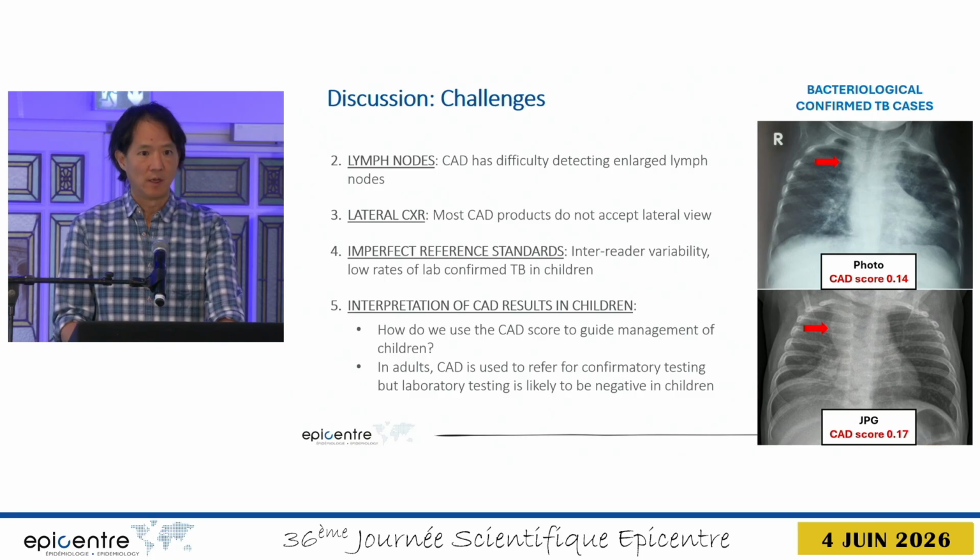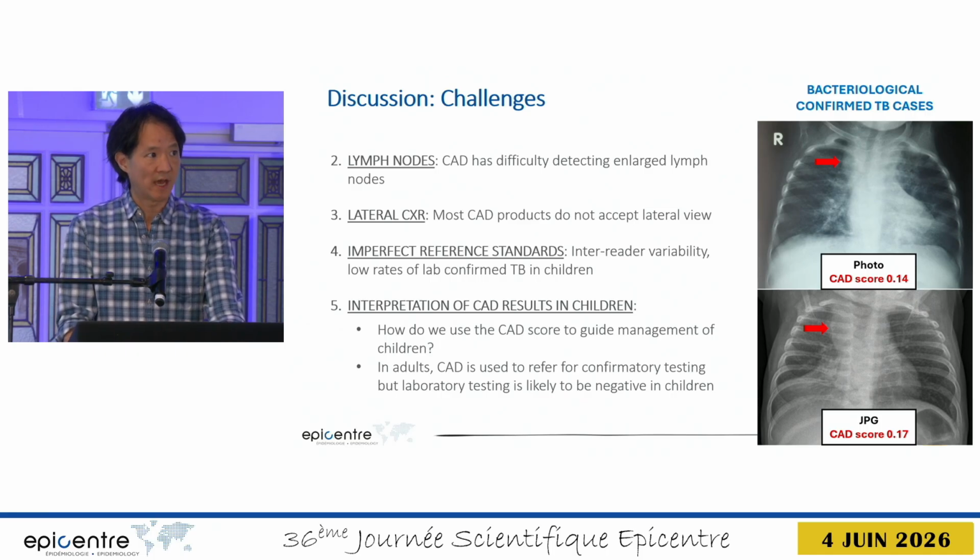We are using radiologic reference standards, so expert readers. However, we know that human readers are imperfect, and there's quite a bit of inter-reader variability. But the low rates of lab-confirmed TB is a barrier to using a more robust reference standard, such as bacteriologic confirmation.